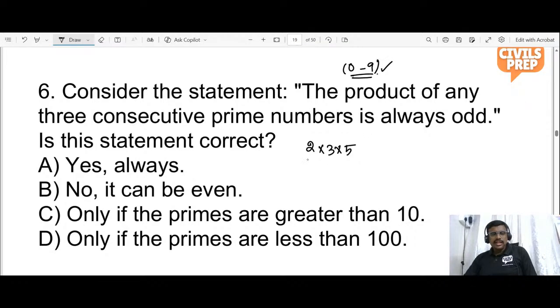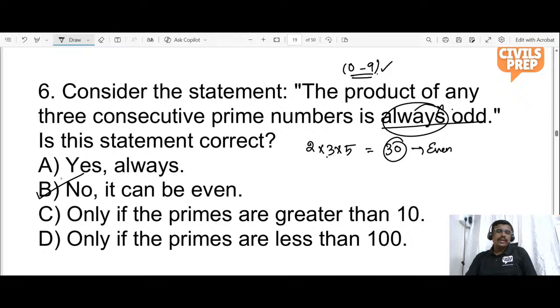So these are the three consecutive prime numbers and we need to find if it is always odd. So 2 into 3 is 6, 6 into 5 is 30, which produces an even number. So always is not a possibility. So answer option B, no, it can be even. Exactly. So it can be even also.